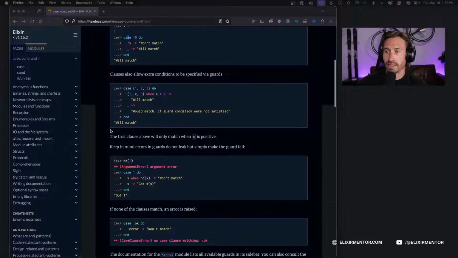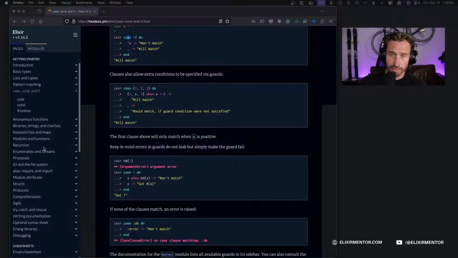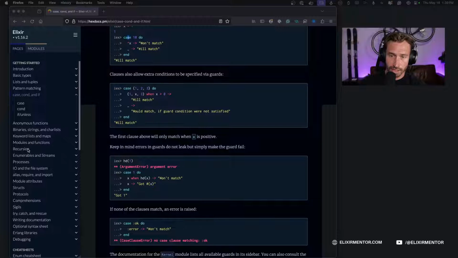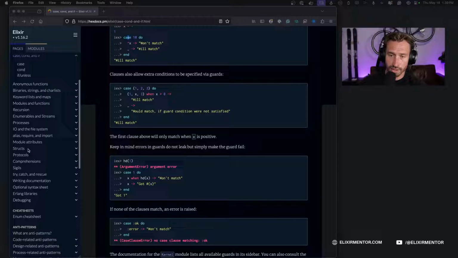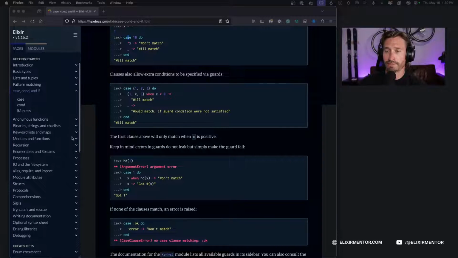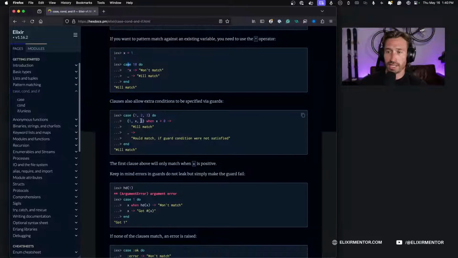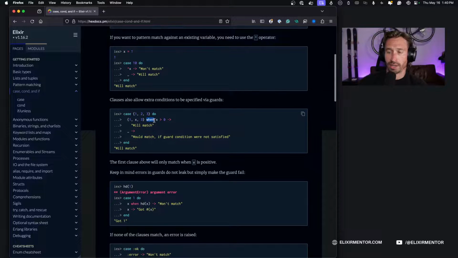All right. And clauses also allow extra conditions to be specified via guards. We haven't really learned about guards, I don't think. And where are guards in the Getting Started guide? Well, we'll talk about them a little bit. So when you see this when argument or function here, that is a guard.